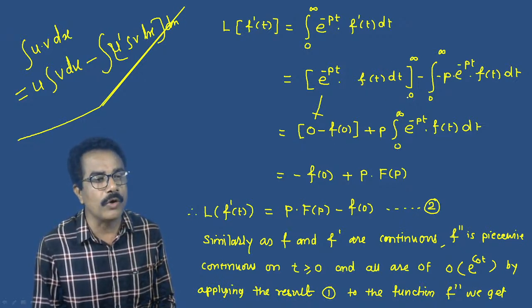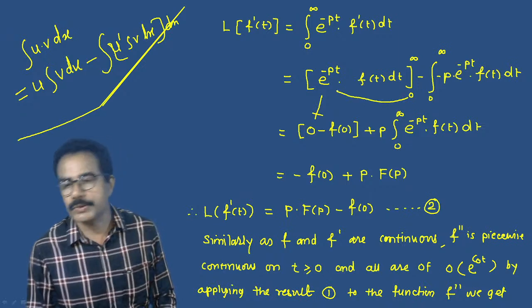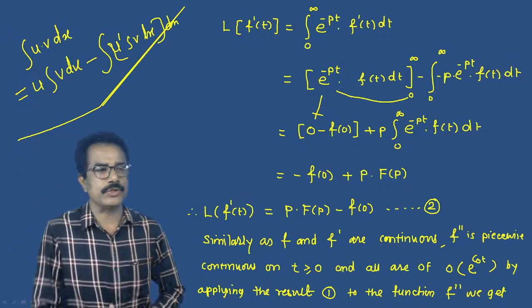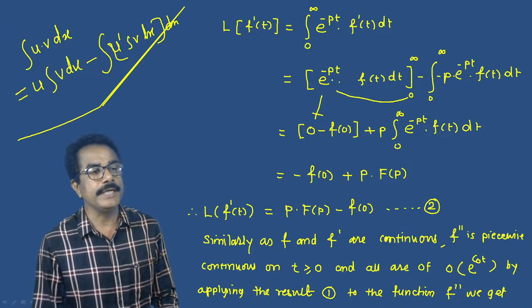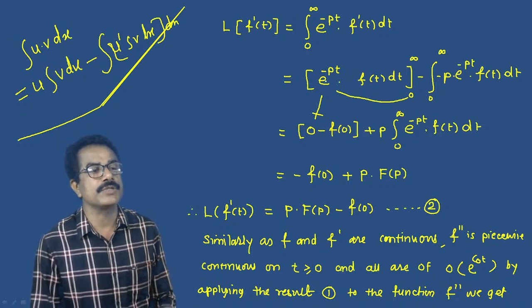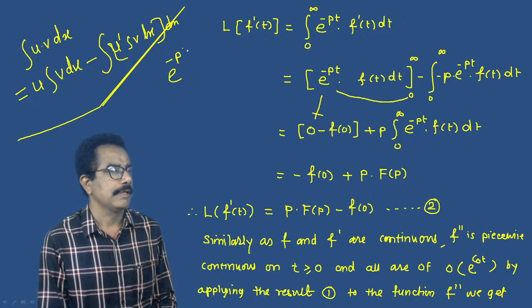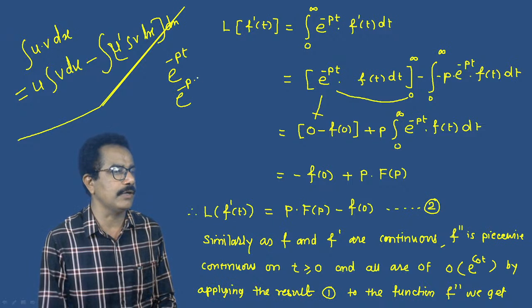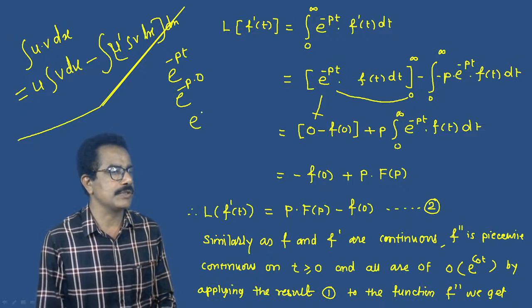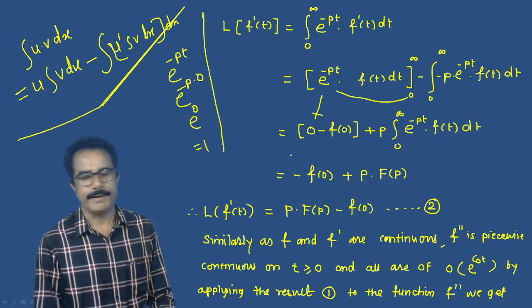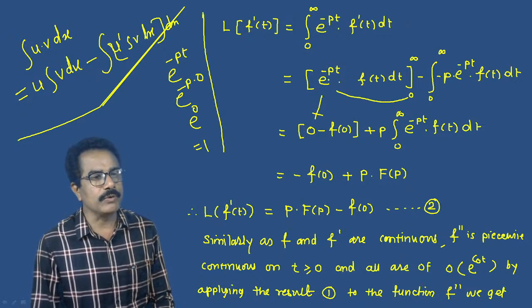Minus, if we put the lower limit, e raised to minus p into 0 means e raised to 0, that is equal to 1. Okay, so this value goes to 1.